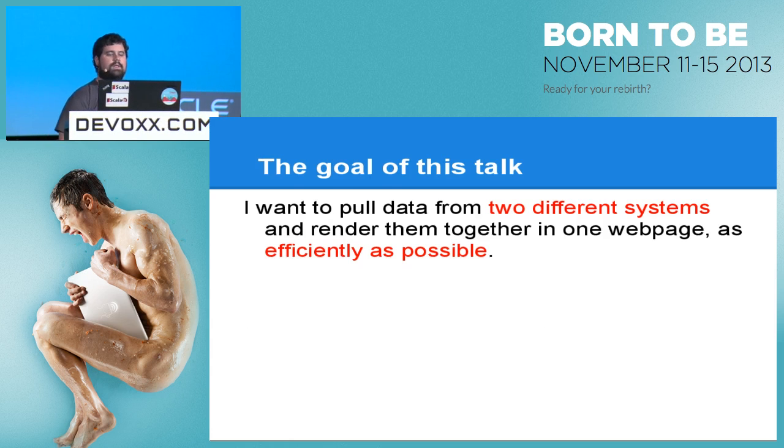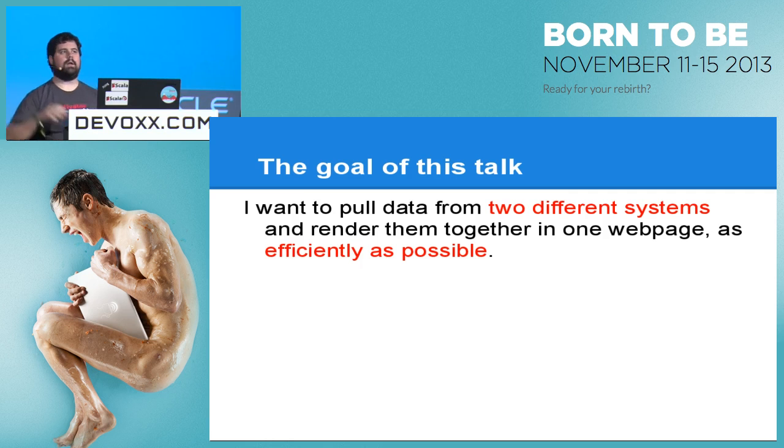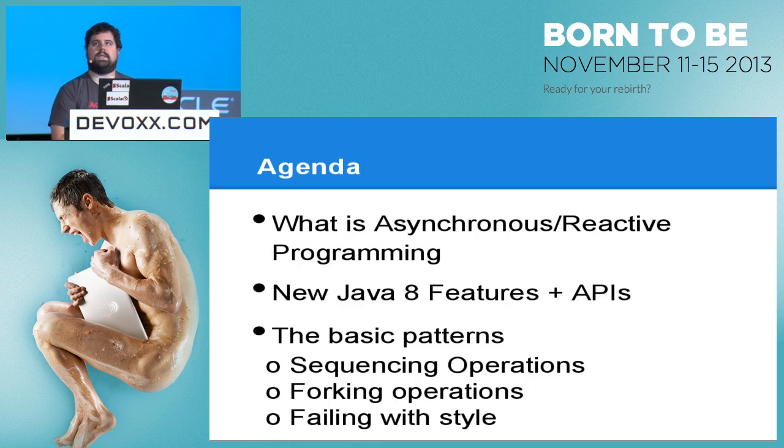All right, the goal of this talk is we're going to take two different systems, grab data from them, and render them into one page, and we want to do so as efficiently as possible. One thing that reactive programming is really good at is when we have these asynchronous calls to other things happening, we can create these flows of how data comes into our system and flows out in a completely asynchronous way. Java is going to give us that in Java 8.